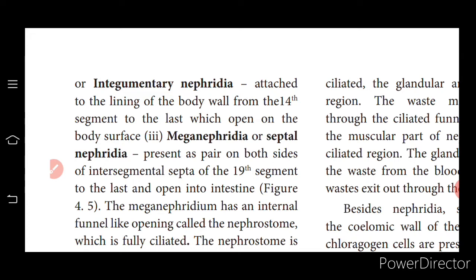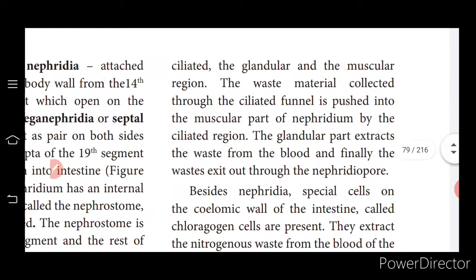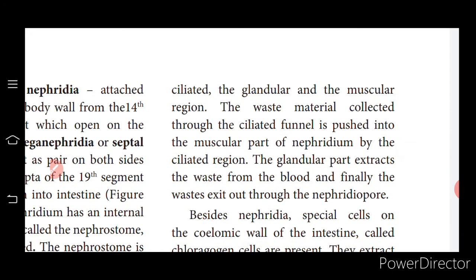Then coming to the meganephridia or septal nephridia, present as pairs on both sides of the intersegmental septa from the 19th segment to the last, and open into the intestine. The meganephridium has an internal funnel-like structure called the nephrostome, which is fully ciliated. What is cilia? It is a small hair-like structure. The nephrostome is in the preceding segment, and the rest of the tube is in the succeeding segment. The tube consists of three distinct divisions. Which tube? The nephridial tube consists of three distinct divisions.